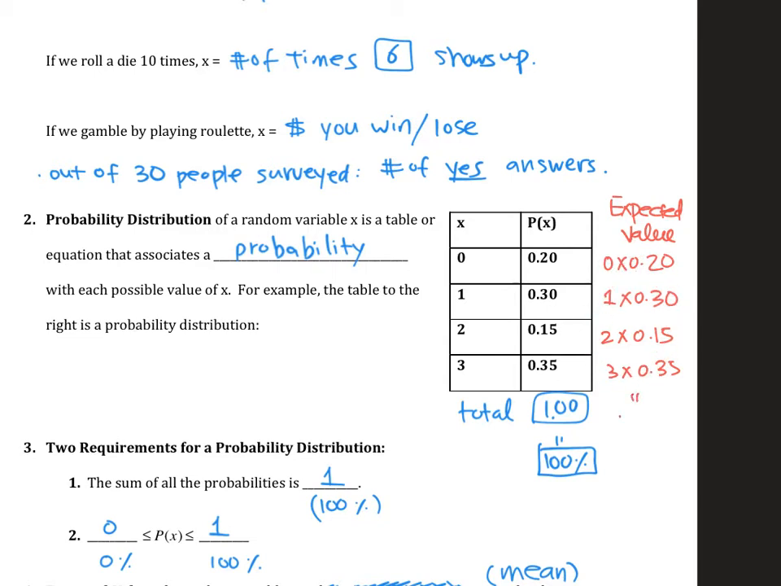So it's going to be 0 plus 0.3 plus 0.3 plus 1.05, which is going to give you 1.65. So what it says is the average value is going to be 1.65.